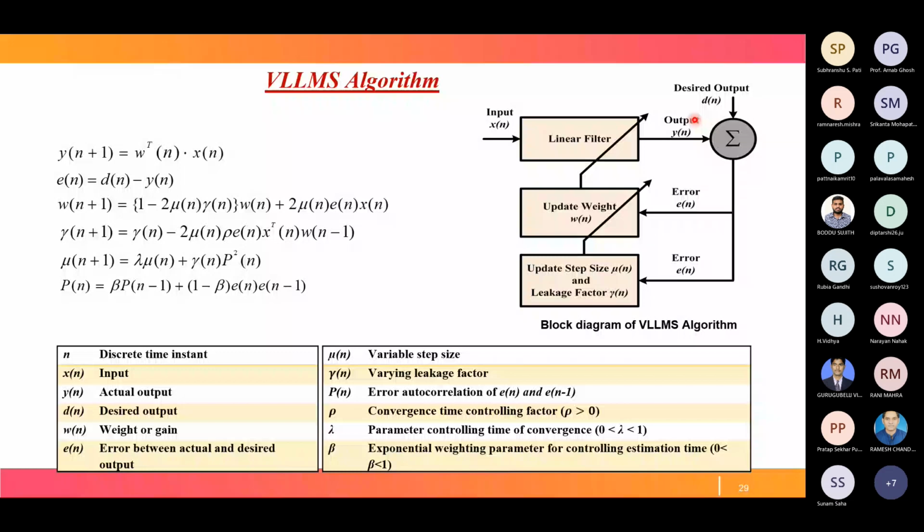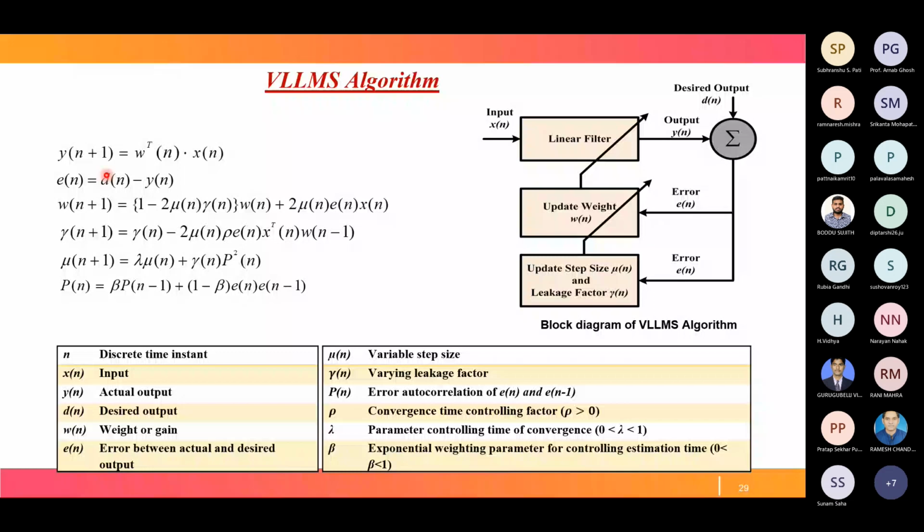How this algorithm is used for control signal generation in both the inverters. These are the equations: y(n+1) at this instant equals W transpose multiplied by x, where W is the weight. Then the error is the desired output minus this output, and the weight is updated using this relation.